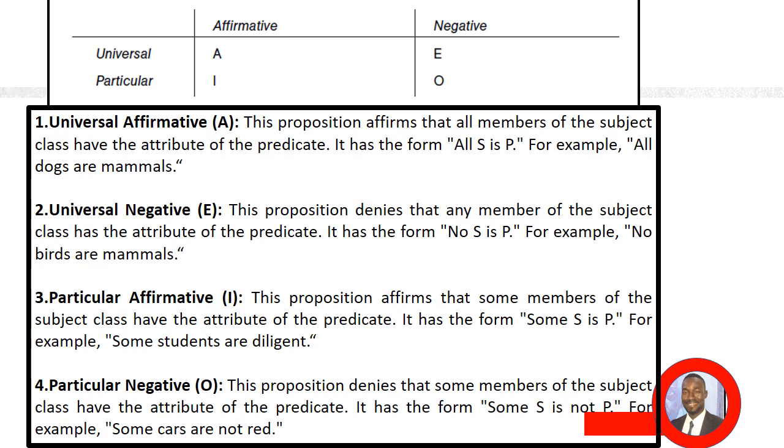We have the fourth one, which is the particular negative, and it says that some particular quantity has a negative quality. This is denoted by letter O. This proposition denies that some members of the subject class have the attributes of the predicate. It has the form some S are not P. For example, some cars are not red.